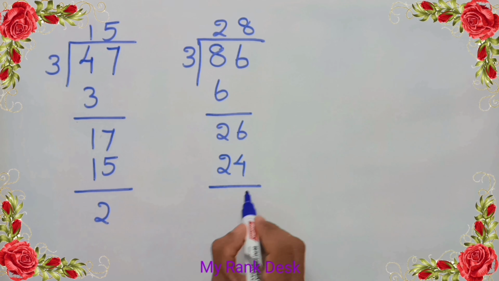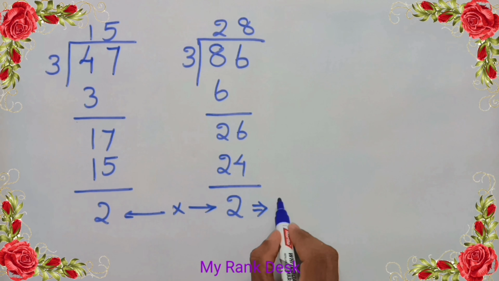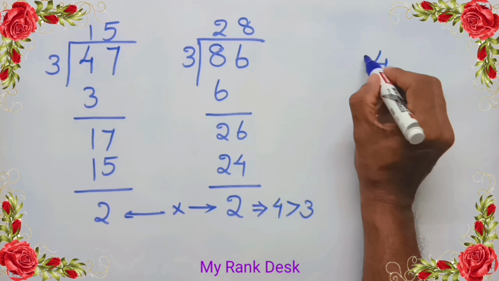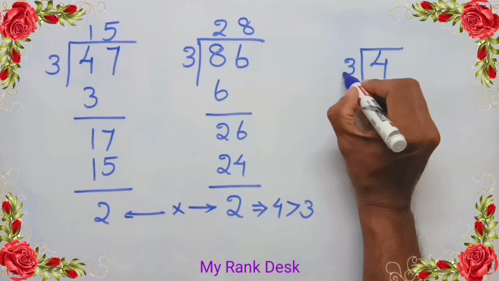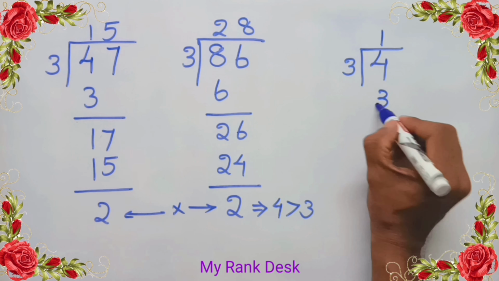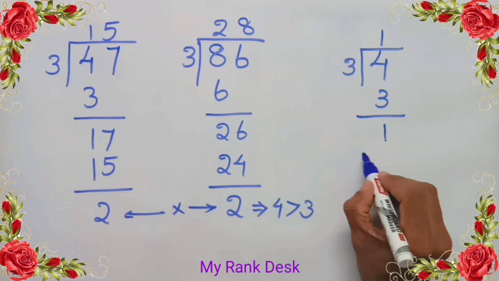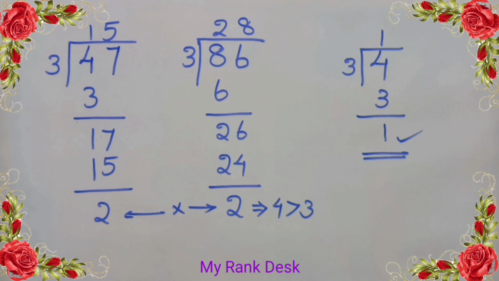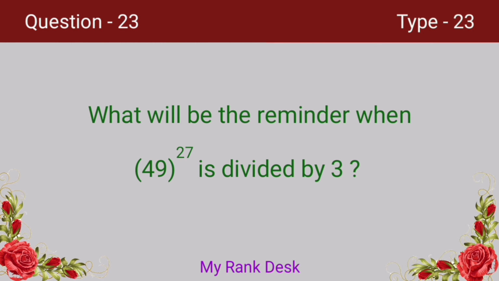On multiplying the first remainder by the second remainder, we get 2 into 2 is 4, which is greater than the given divisor 3. So divide the product by the given divisor 3, we get 1, 3, 3, remainder 1. That is, on dividing the product 47 into 86 by the given divisor 3, we get remainder 1. Answer 1.